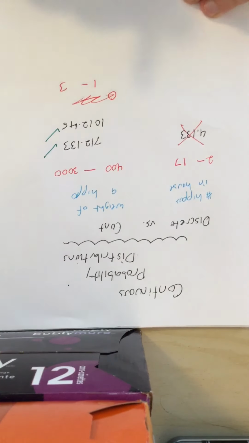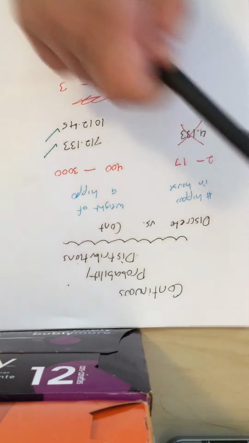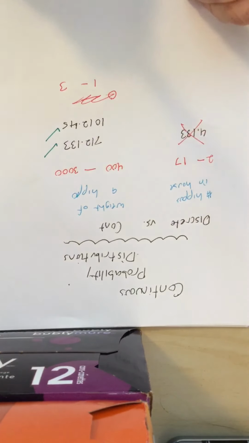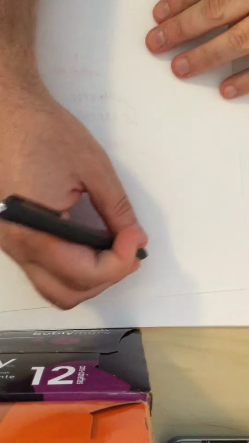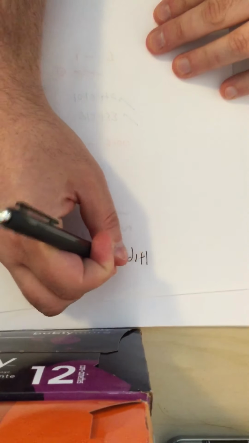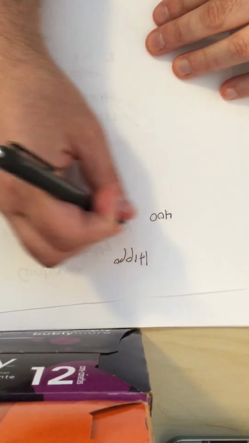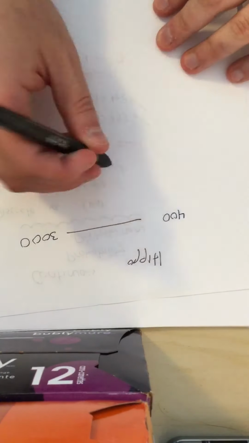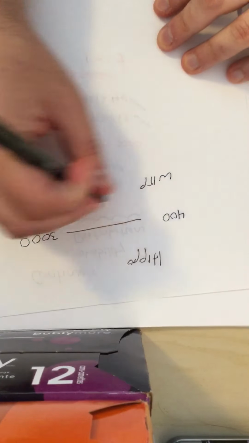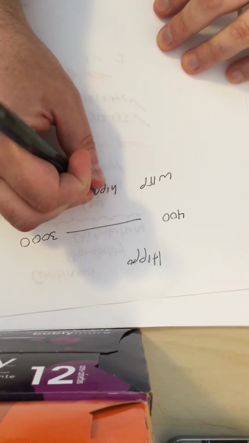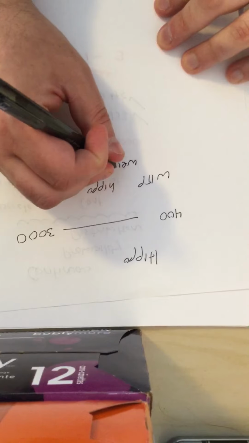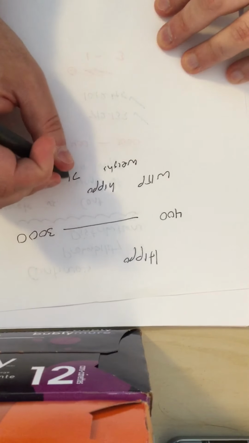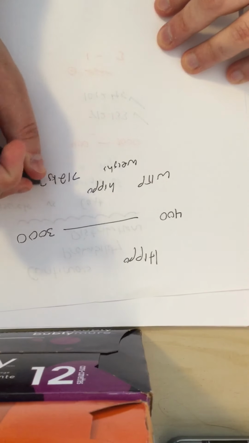So let's say we have a probability distribution. Let's say we know, for example, that our hippo weighs between 400 and 3,000 kilograms. And I say, what is the probability that the hippo weighs 712 kilograms?